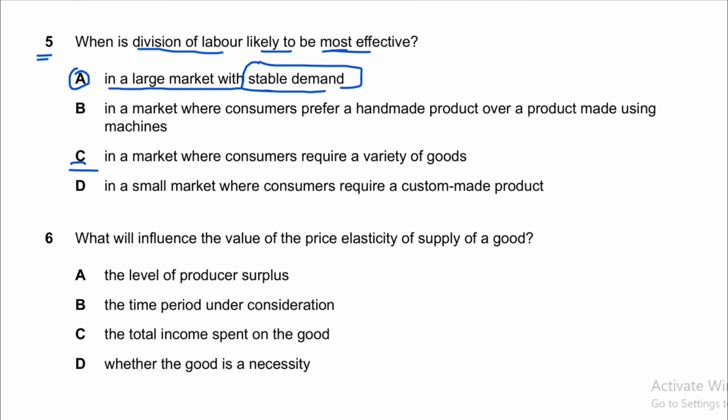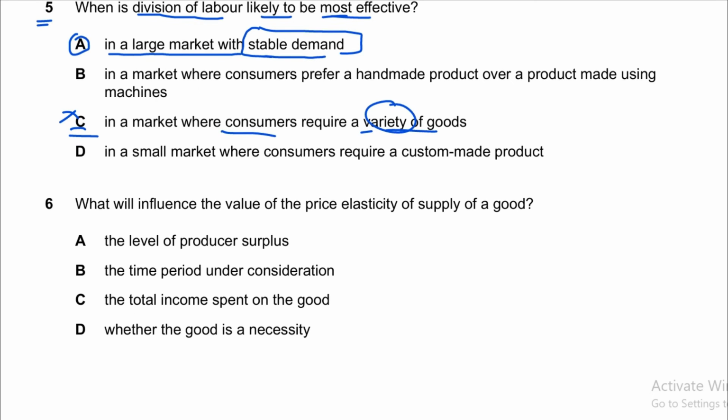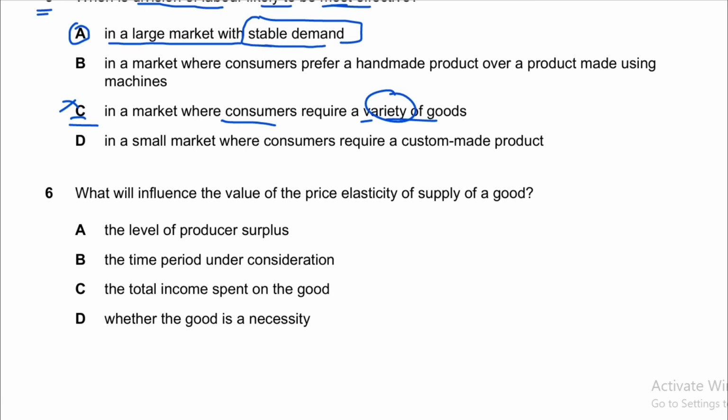I'm explaining one more option as well, option C. In a market where consumers require a variety of goods, division of labor will not be effective, because in specialization we focus on one thing instead of variety. So option C is incorrect. Option A is the correct answer. Read all other options and get back to me if there is any issue.